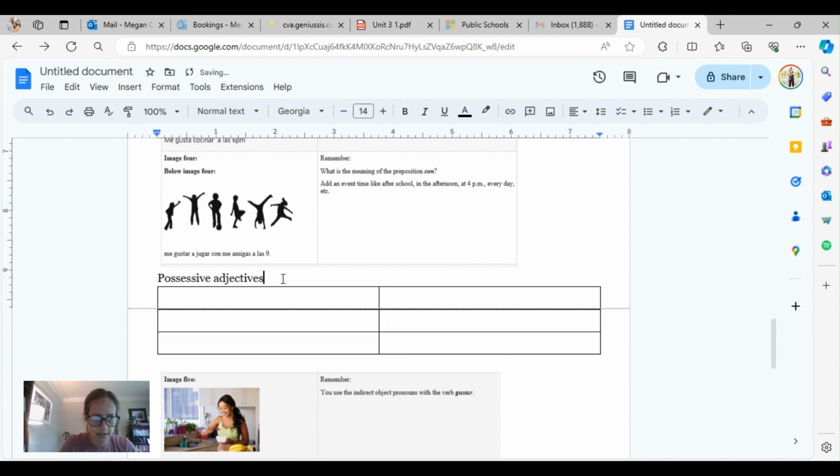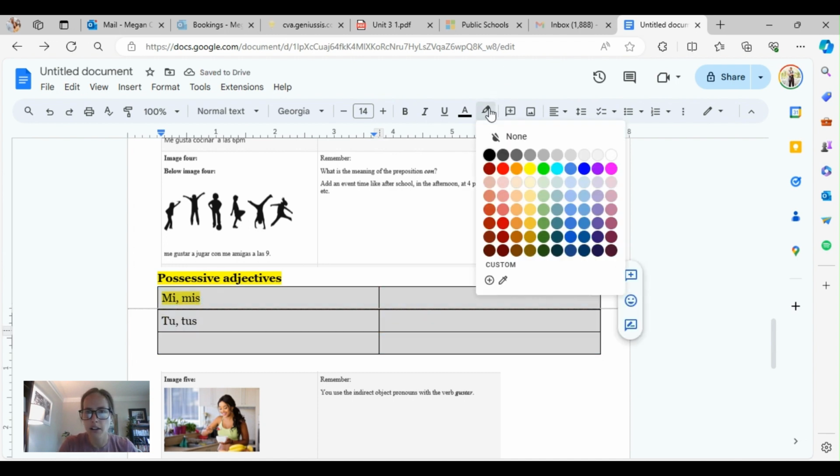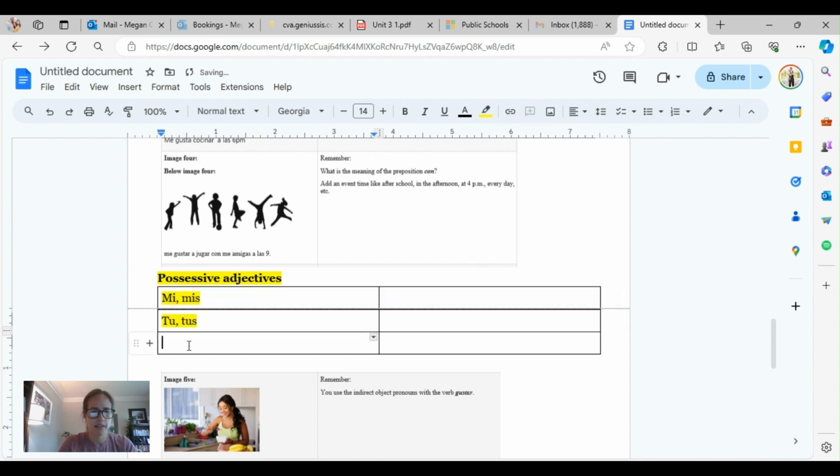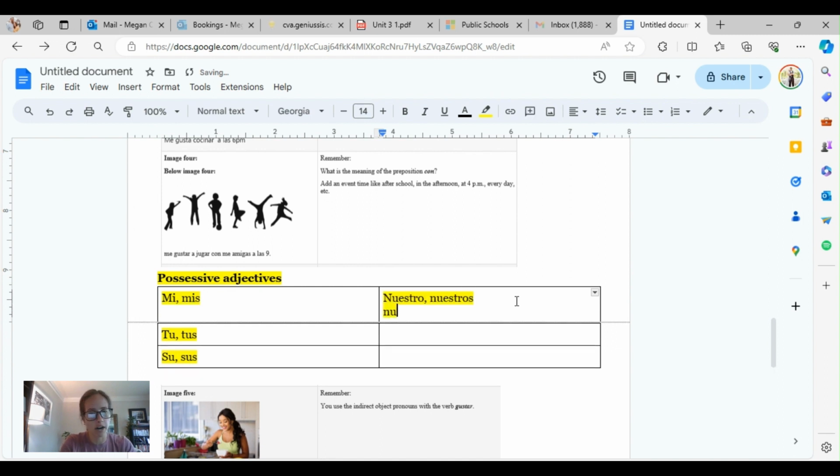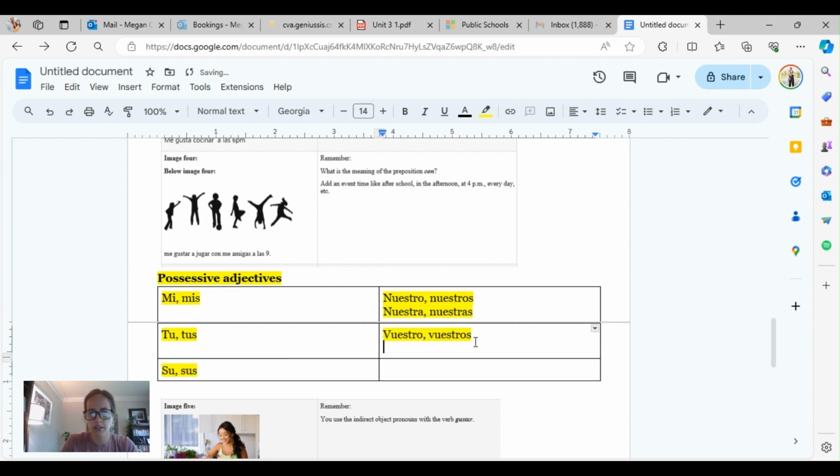The word my, mi or mis, your, tu, tus. His or her, su, sus, our, nuestro, nuestros, or nuestra, nuestras. Same thing over here. Vuestro, vuestros, vuestra, vuestras. And the bottom is the same, su or sus.